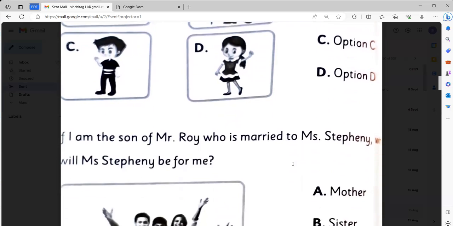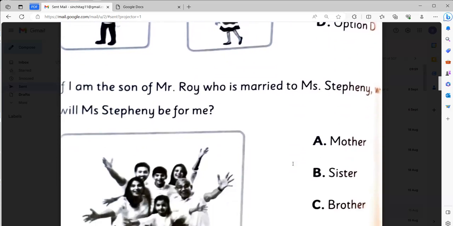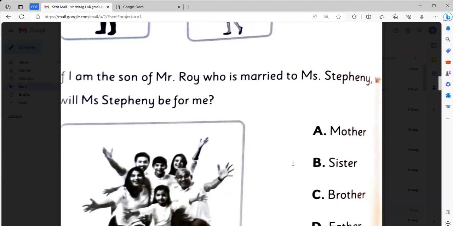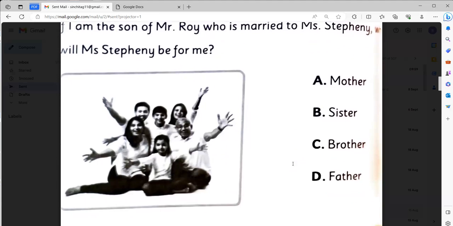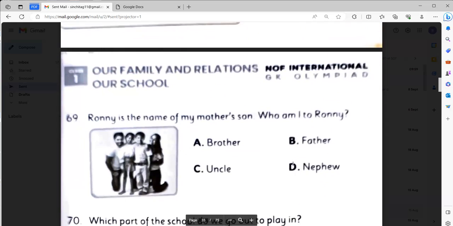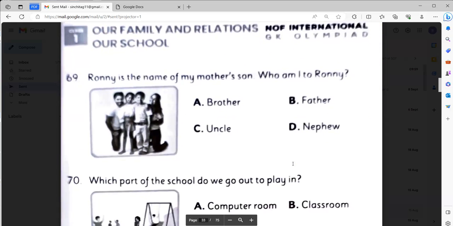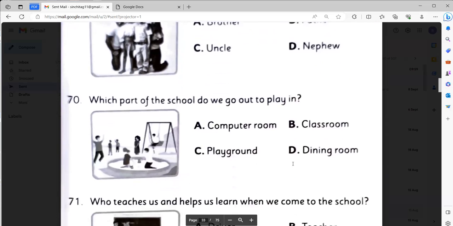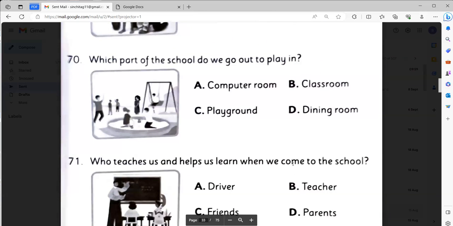I am the son of Mr. Roy who is married to Miss Tiffany. What will Miss Tiffany be for me? Mother. Number A. Ronnie is the name of my mother's son. Who am I to Ronnie? Brother. A. Which part of the school do we go out to play in?